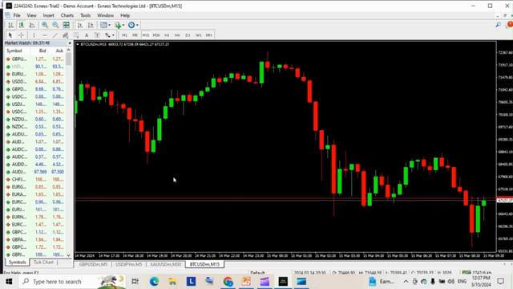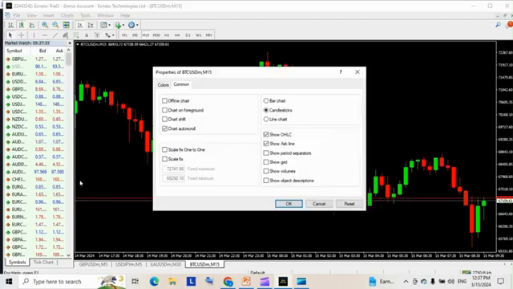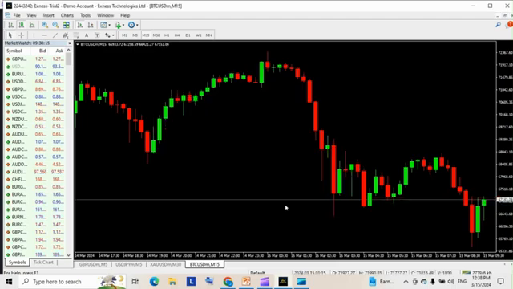So for you to set this, you just come to chart at the top here and you come to properties. When you tap properties, you have colors here and you have common. I'm going to do a separate tutorial on how you can set up your MT4, MT5 desktop. So you can see the show ask line. If I take this off and close, it's not going to show. Let me just take this up so you see. The ask line is basically the red.